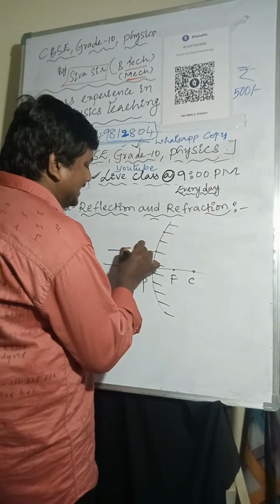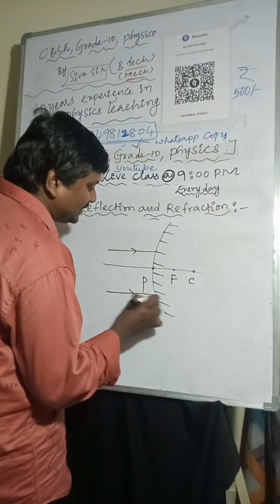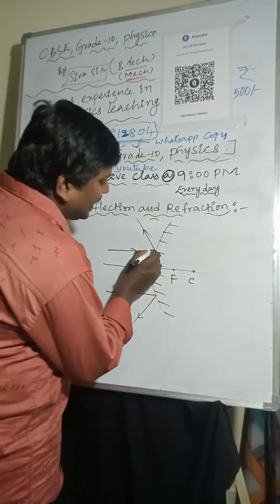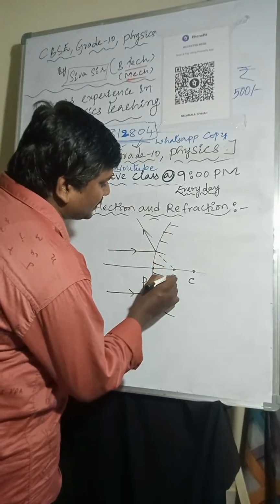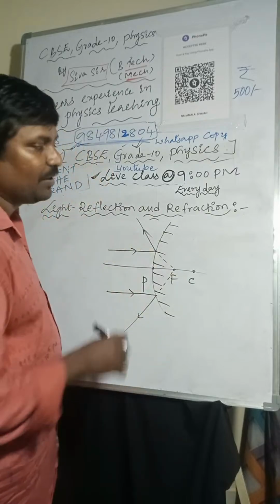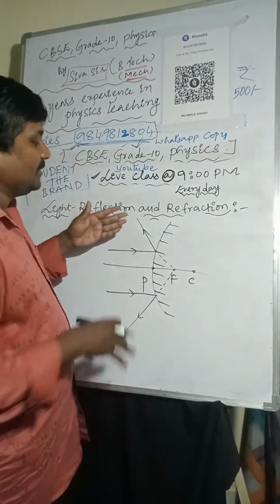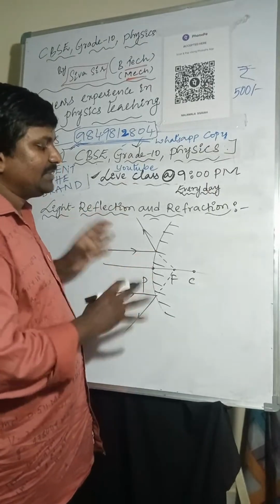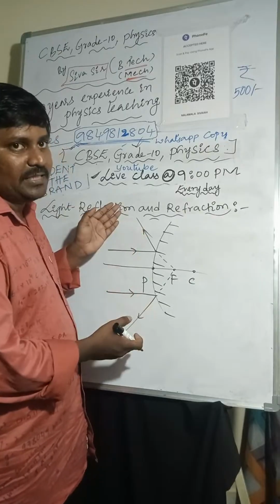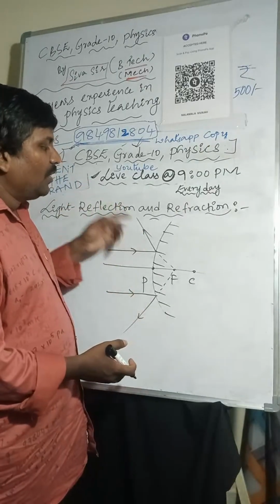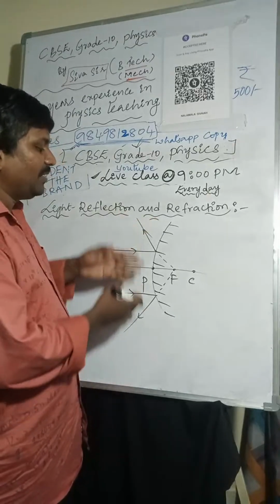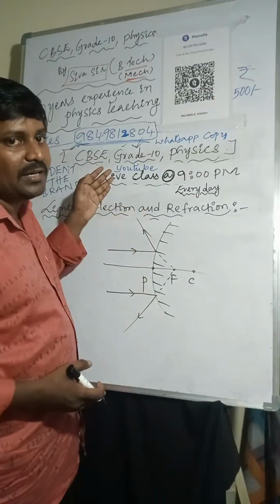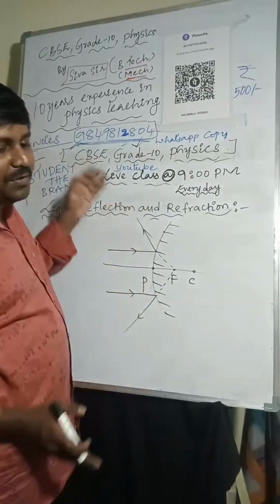If a light ray is incident on it, it will be reflected back. The extensions of the reflected light rays meet at one point. You can understand by seeing this diagram: reflection takes place outward, so the outside is the reflecting surface. Whenever light rays are incident on it, they are reflected back, moving away from the principal axis.